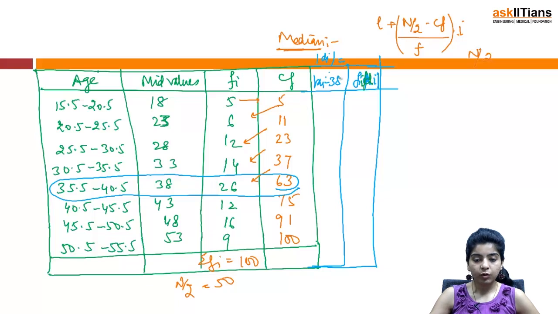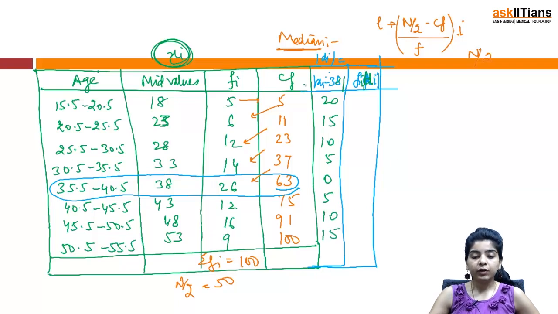So di is mod of xi minus 38, that means this is my xi, and mod of 18 minus 38 becomes 20, 23 minus 38 is 15, 28 minus 38 is 10, 5, 0, 5, 10 and 15.